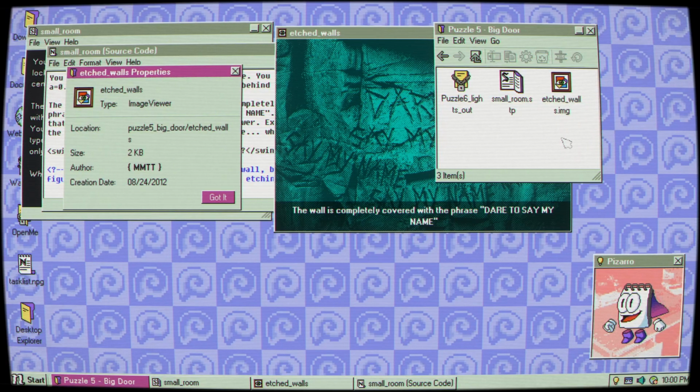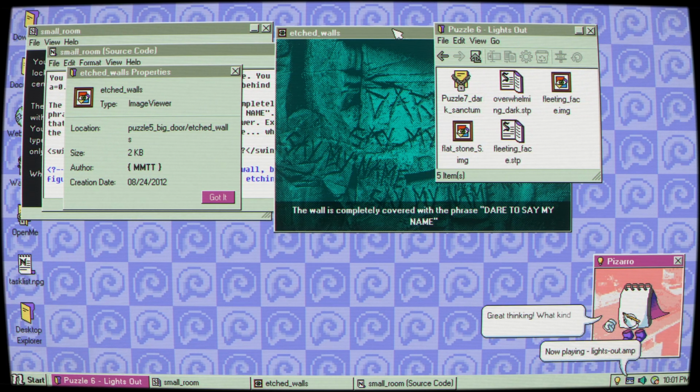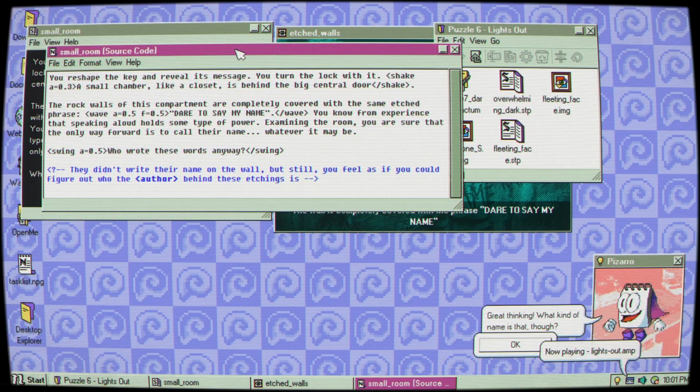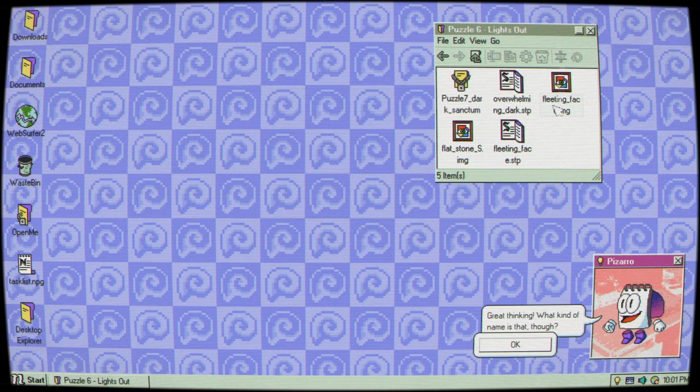Let's see who made the file. MMTT. Gosh, I'm good. That one I knew you could go into properties. This is all new to me. But let's see. MMTT. I wonder what that is. I almost thought it was Roman numerals at first, but no. MM is, I don't know if TT is. I don't think it is. But there we go. Got it. Alrighty. On to the next.